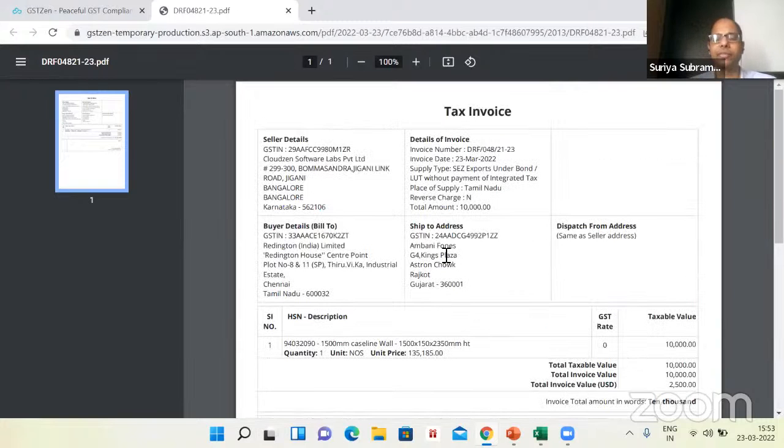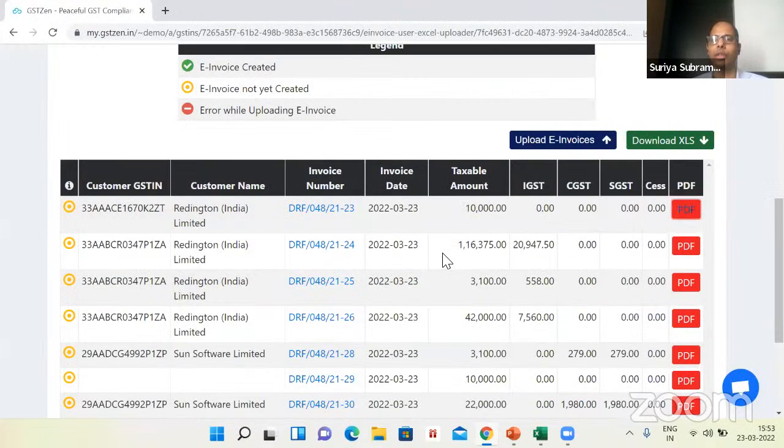So this is the PDF that is available, which you can see before generating. If you want to generate one at a time, you can do that. Or if you want to view the Excel, you can do that. You can also generate download invoices in bulk.